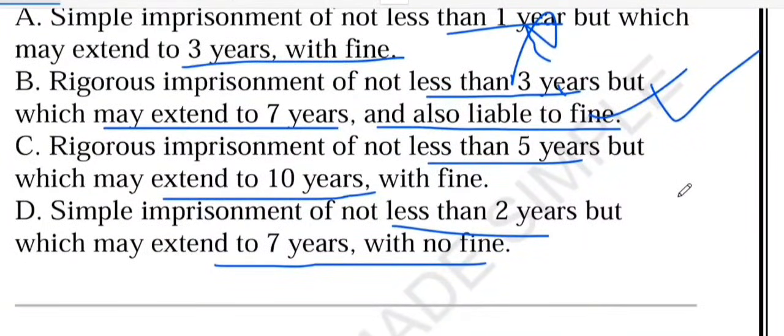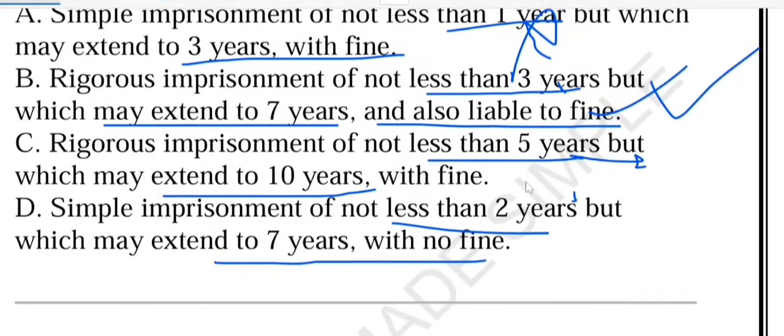Option C says rigorous imprisonment of 5 to 10 years with fine. This looks attractive because sometimes people remember 10 years, right? But that is a special case, only for certain offenses like narcotic cases under the NDPS Act. Right. In general cases, it is 3 to 7 years. And option D says simple imprisonment of not less than 2 years, which may extend to 7 years with no fine. Again wrong, because the imprisonment is rigorous, not simple, and the fine is definitely applicable under PMLA.